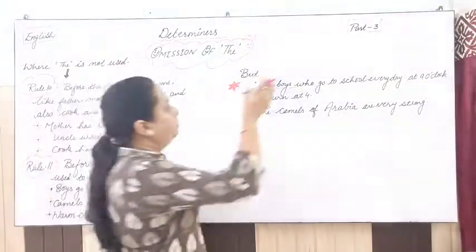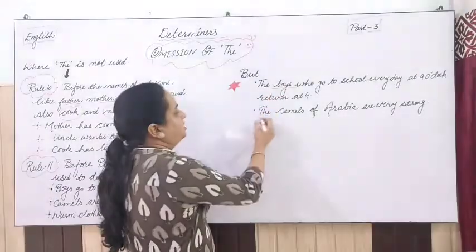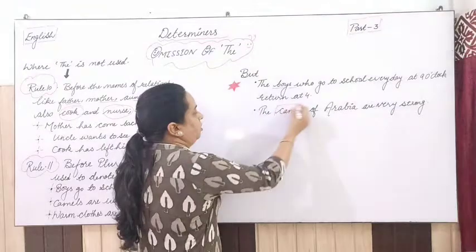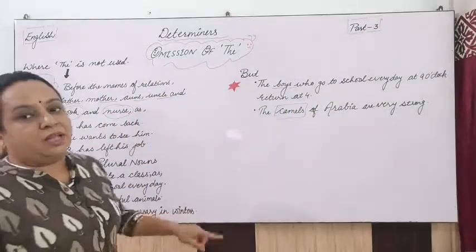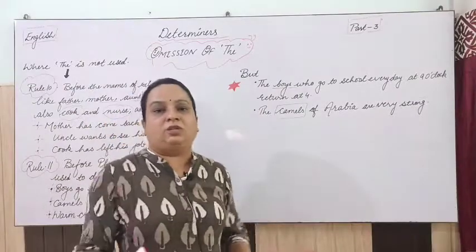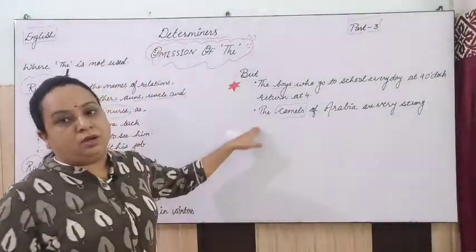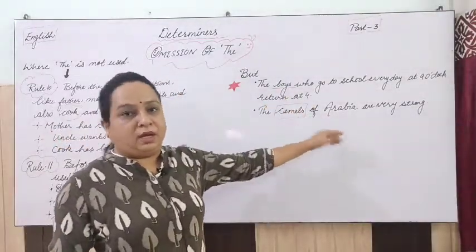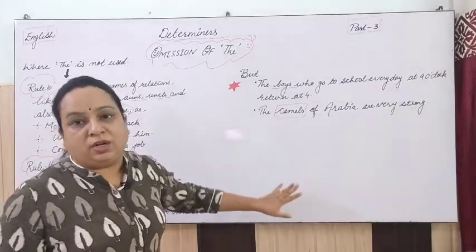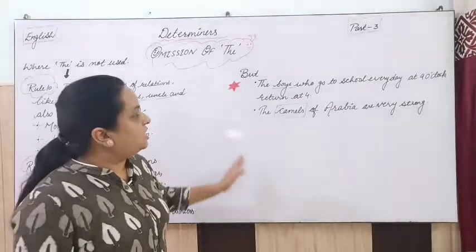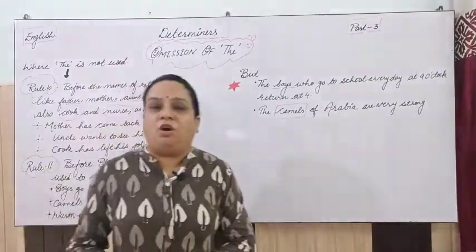So we are talking about that particular set of boys. Next is "the camels of Arabia". "Camels are useful animals" talks about the entire class of camels, but here I am talking about only the camels of Arabia. So this is a plural noun, but it is not denoting a class, right? So these were the omissions of "the".